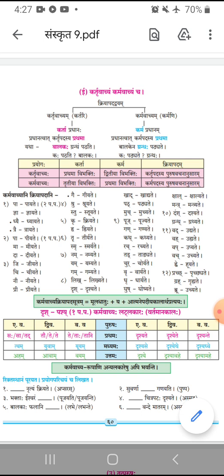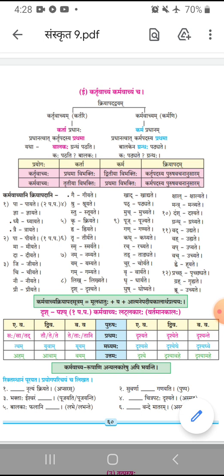Next sentence is dash chitrapataha drishyate. This is Karmavachyam. We can understand this by looking at the verb drishyate. And this drishyate is according to chitrapataha. Now, in Karmavachyam, the subject is in Tritiya Vibhakti Ekvachanam. In bracket, Asmad is given. Tritiya Vibhakti Ekvachanam of Asmat Sarvanam is Maya.